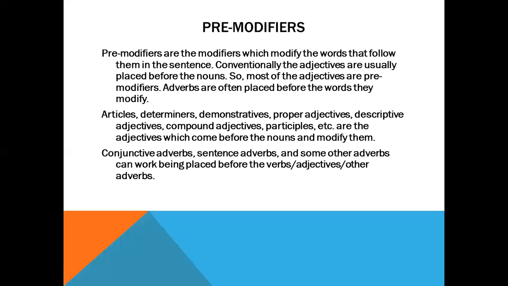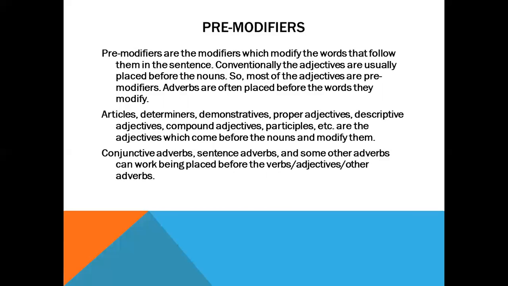Now, we need to know what a pre-modifier is. A pre-modifier is the modifier which modifies the words that follow them in the sentence. Conventionally, the adjectives are usually placed before the nouns. So, most of the adjectives are pre-modifiers. And adverbs are often placed before the words they modify. When adverbs are placed before the words, then those adverbs are called pre-modifiers. Okay. So you need to know what the pre-modifiers are.